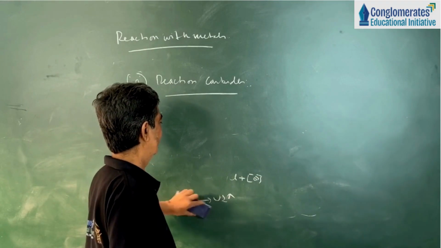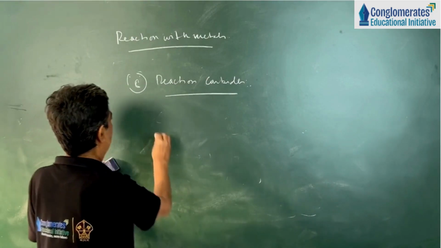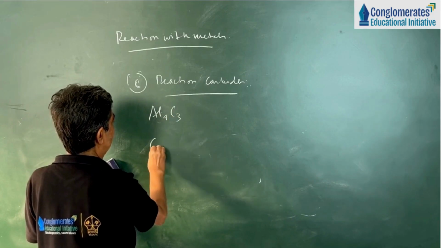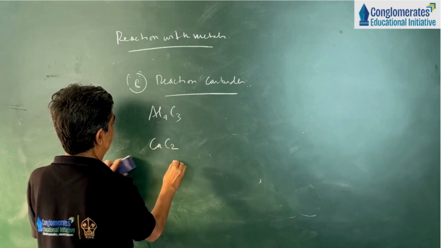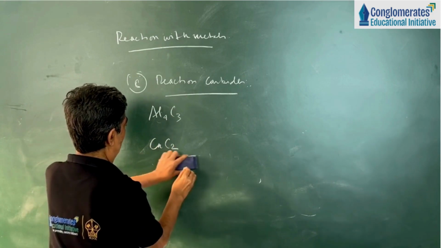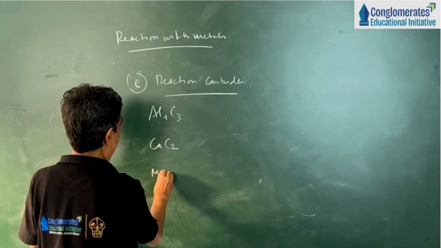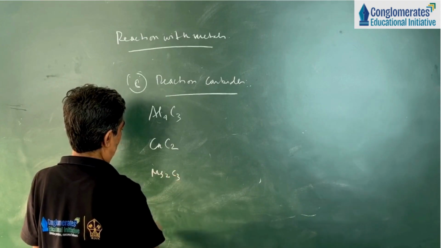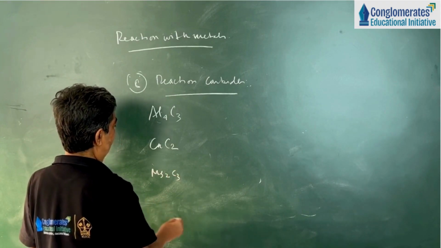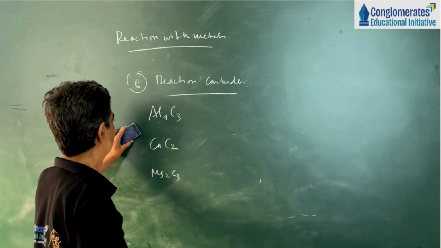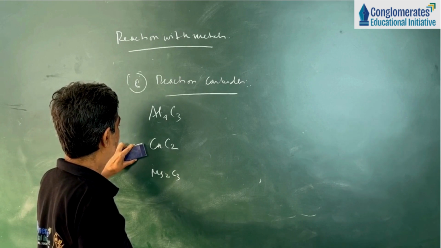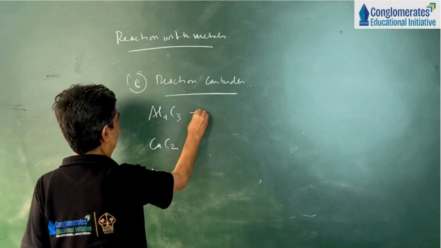Carbide means aluminium carbide, Al4C3, calcium carbide, CaC2, magnesium carbide, Mg2C3. There are 3 examples I am taking here: aluminium carbide, calcium carbide and magnesium carbide.